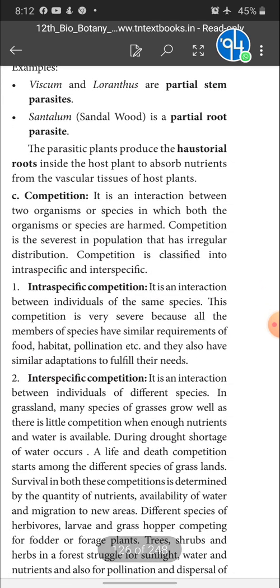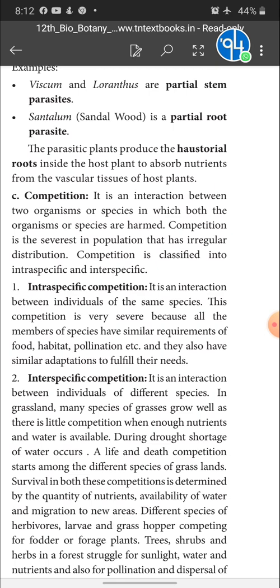Okay. Next one is competition. It is another type of negative interaction. It is an interaction between two organisms or species in which both are harmed. Competition is the severest in populations that have irregular distribution. Competition is divided into two types, intraspecific and interspecific. Intraspecific competition is an interaction between individuals of the same species. This competition is very severe because all the members of the species have similar requirements of food, habitat, pollination, etc., and they also have similar adaptations to fulfill their needs.